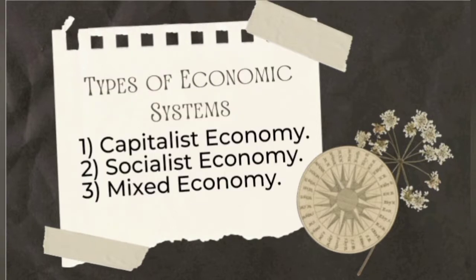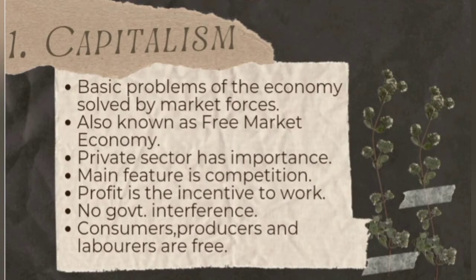Now we are going to look at the types of economic systems. There are mainly three types: capitalist economy, socialist economy and mixed economy. The first one is capitalism, or capitalist economy. Here the basic problems of the economy are solved by the market forces of an economy, such as demand and supply.